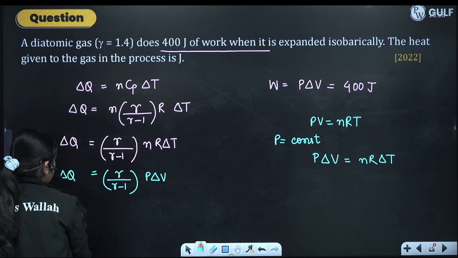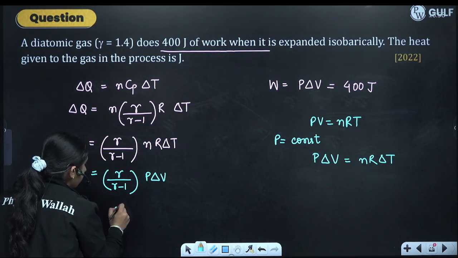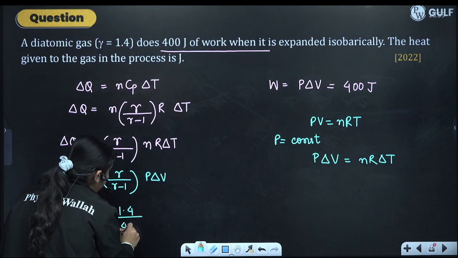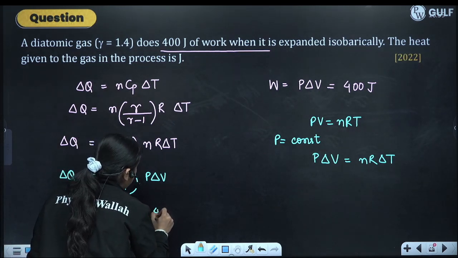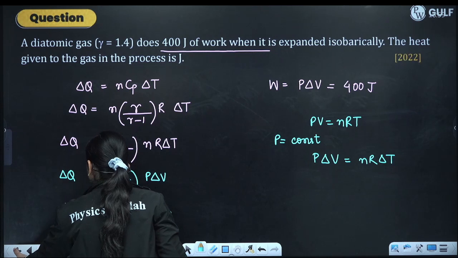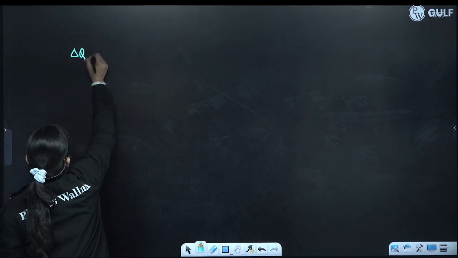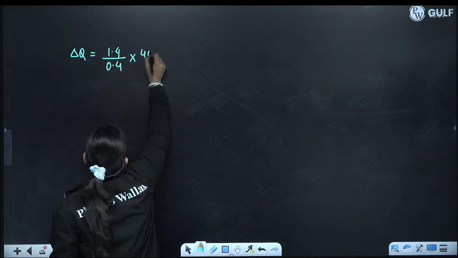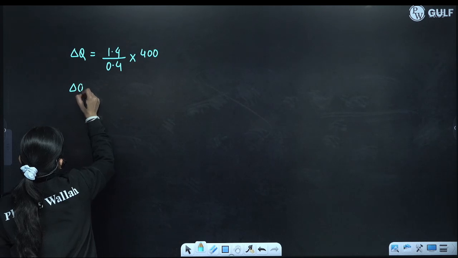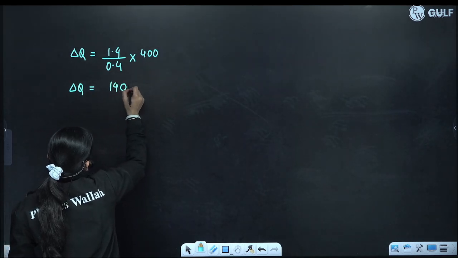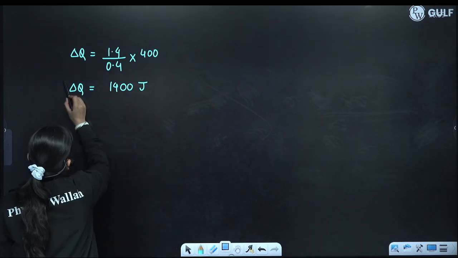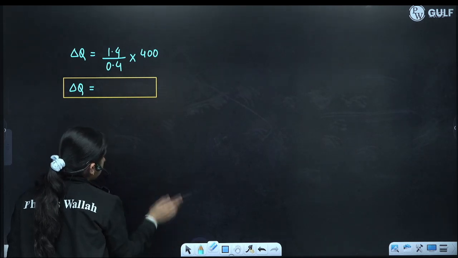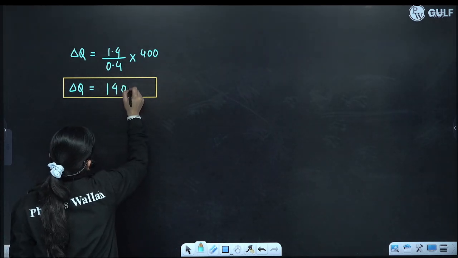Which is given as 400 joules. So from here we can find delta Q is 1.4 divided by 1.4 minus 1, into 400. So delta Q is 1.4 divided by 0.4 into 400. So delta Q will be 1400 joules.